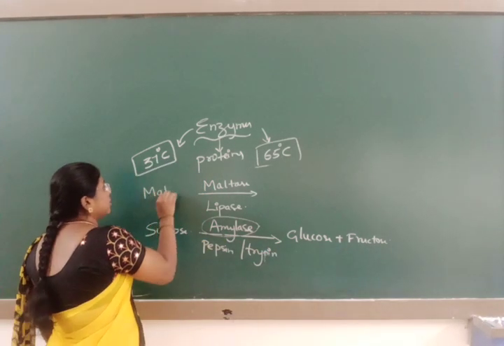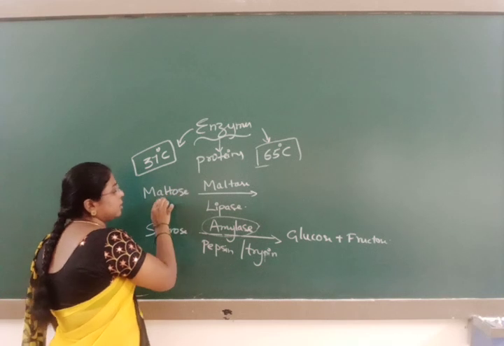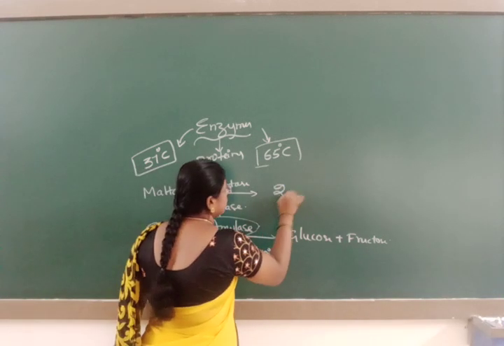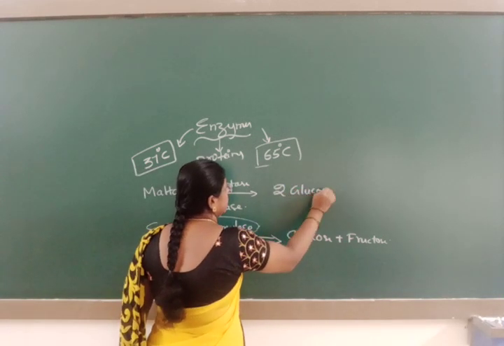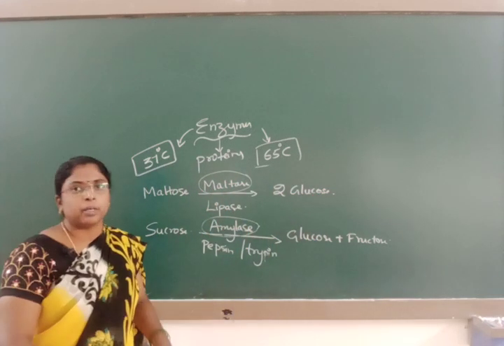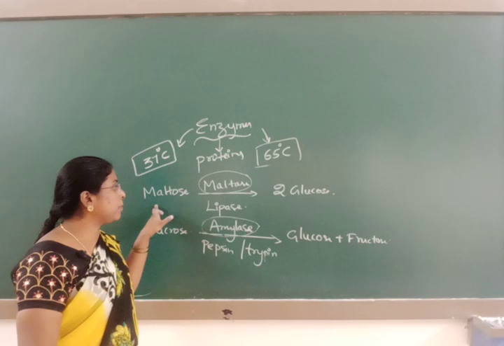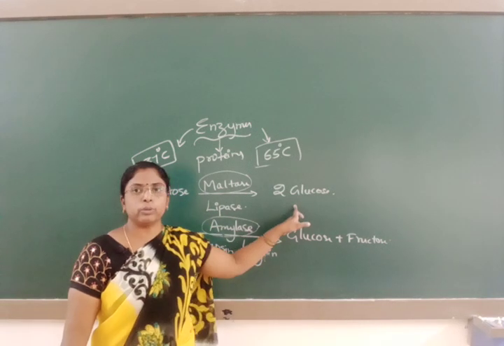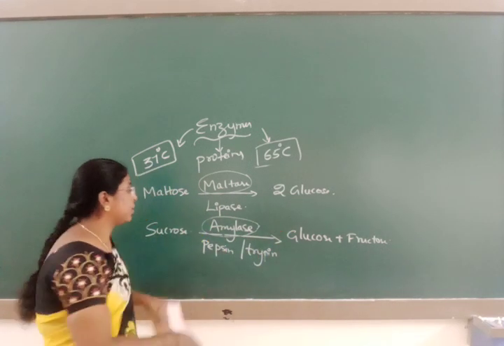Maltose is converted into 2 glucose units in the presence of maltase as an enzyme. Only maltase will convert maltose into 2 glucose units.